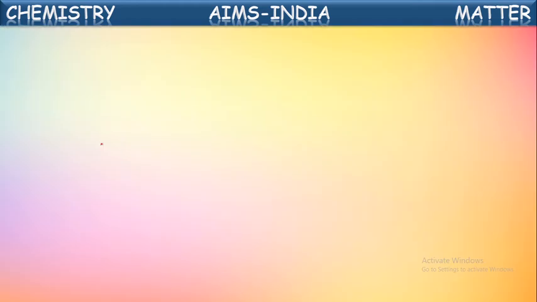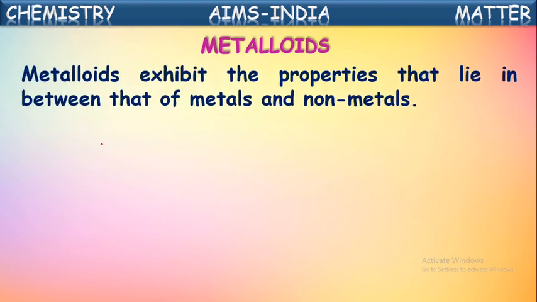Now let us see the third category of elements, that is metalloids. Metalloids exhibit the properties that lie in between those of metals and non-metals. So some elements exhibit properties which are in common to metals and non-metals. Such elements which show the properties of both metals and non-metals are called metalloids.